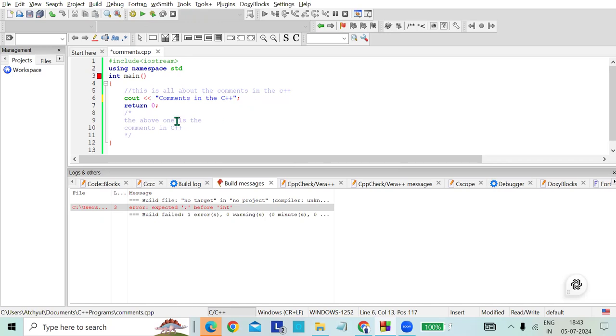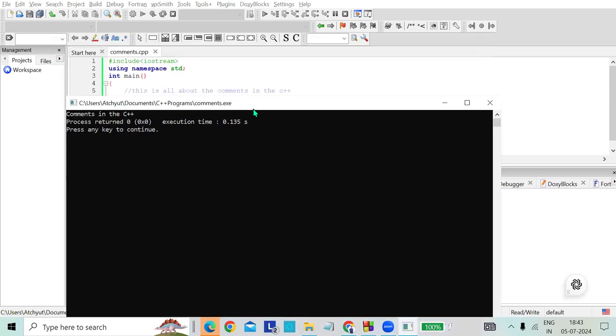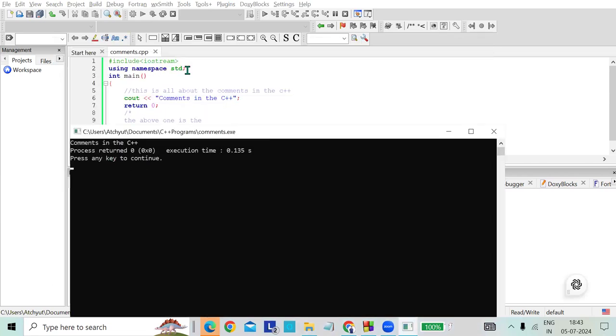Cout and double quotes, and return 0, using namespace std. Yeah, save it and build it again. And yeah, now it will work, right? So comments in the C++. So the semicolon is very important, right? After using namespace std, you have to write semicolon, and after each line you have to write the semicolon. So then it will work.